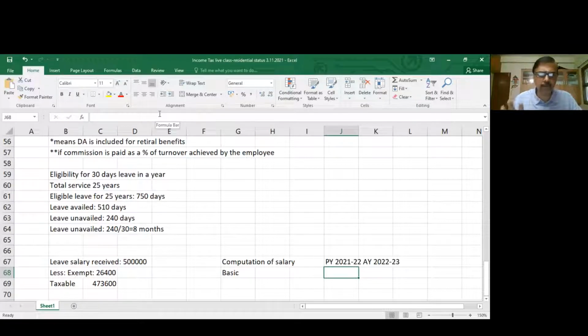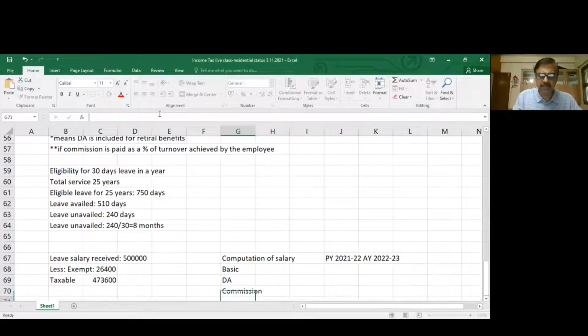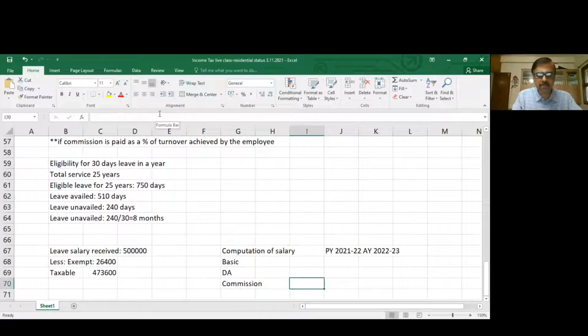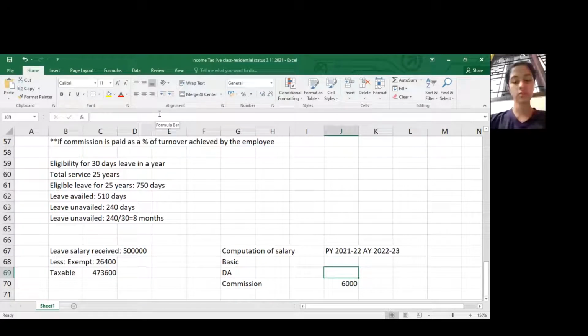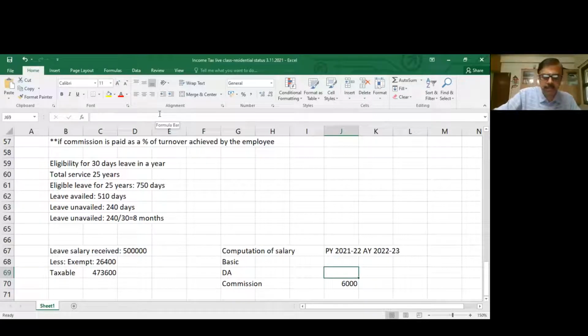He received for 10 months X amount, and all this increase has happened, right? So you have to calculate the basic, then DNS allowance, then commission. This is a fixed commission of 500 per month, so 6,000 per year. And DNS allowance, whatever he receives. What is the per month DNS allowance? 3,000. So 3,000 into 12, 36,000.